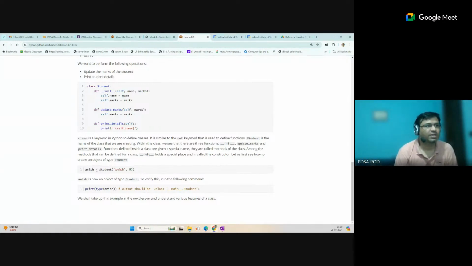So same thing, you can create any number of users here, and each object will be referred to a specific object. Okay, so whatever data you pass for each object, you can access that data with the help of this class and object.